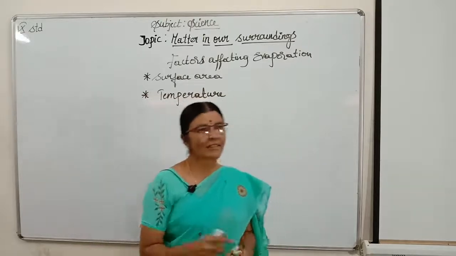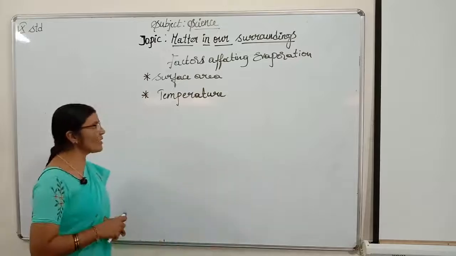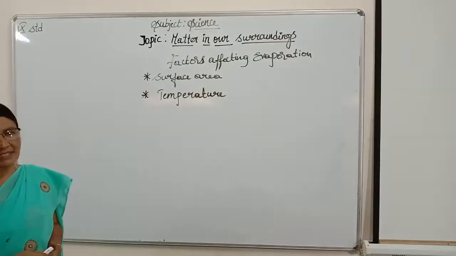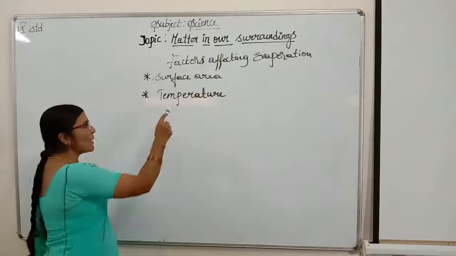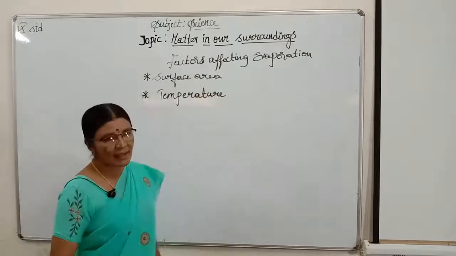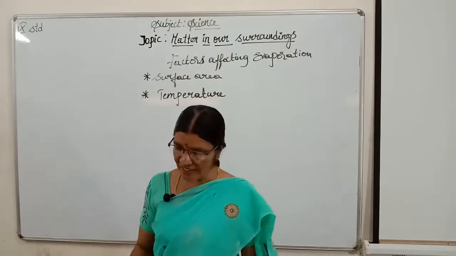In which month will the clothes dry soon, children? Of course it is summer only, because temperature will be more in summer compared to the winter, children.